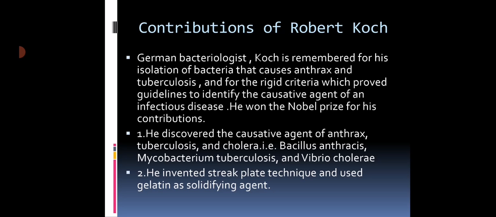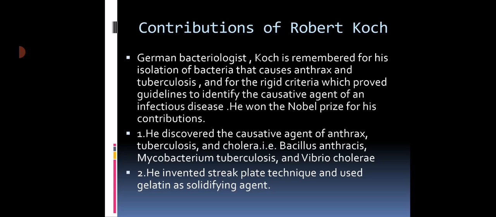It means that from a mixed population, we have to separately grow the organism of our interest, and that is the isolation method. For isolation, we can use the streak plate method, four quadrant method, back and forth method. Many streaking techniques are there. For the first time, Robert Koch used the streak plate method.